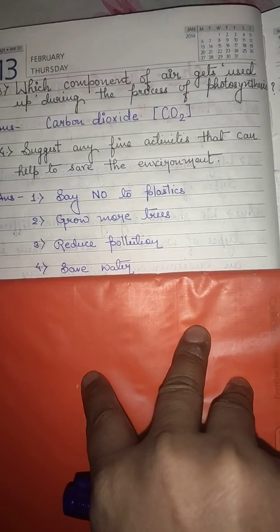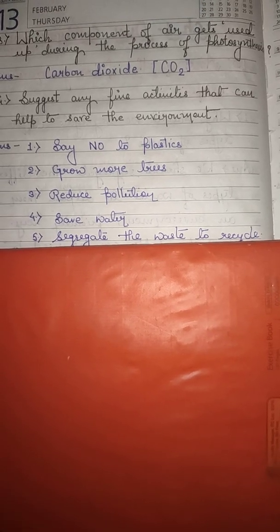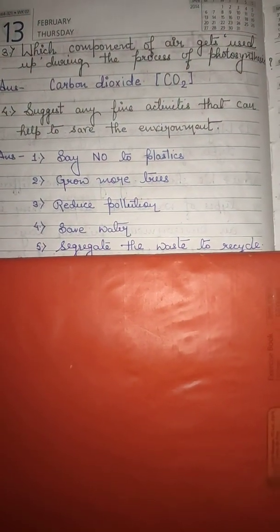So one of the processes that can be used to save water is rainwater harvesting, that is, the collection of rainwater to use in the future. Number five is segregate the waste to recycle. Just now we discussed in question number 1 that we should segregate the waste. If the non-biodegradable waste is segregated from the biodegradable one, it can be recycled and reused.